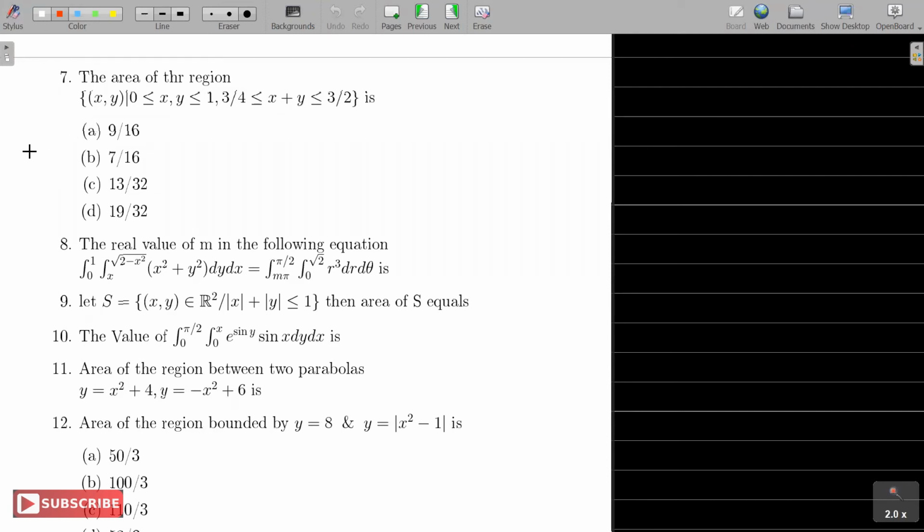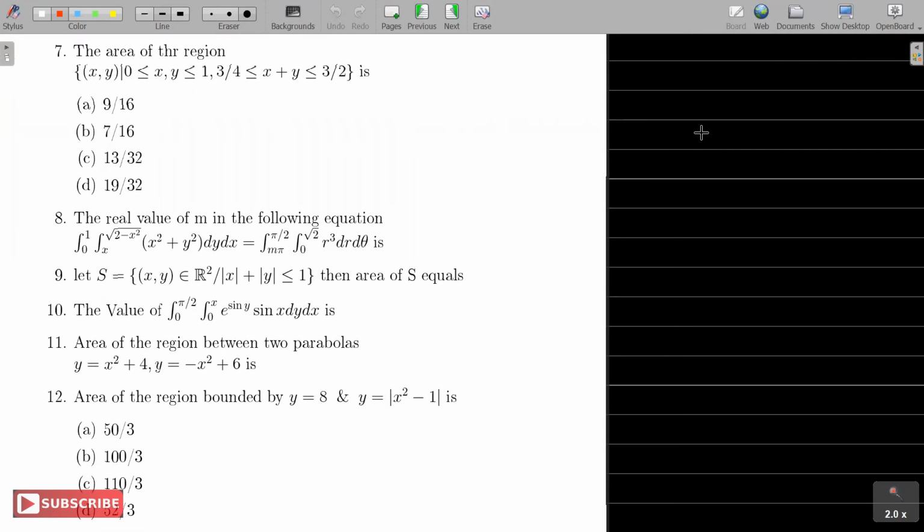So you can start with 7. The area of the region (x, y) belonging to R2 actually, where x and y are between 0 and 1 and the conditions are x plus y is greater than or equal to 3 by 4, less than or equal to 3 by 2. Yes. What about the seventh one?